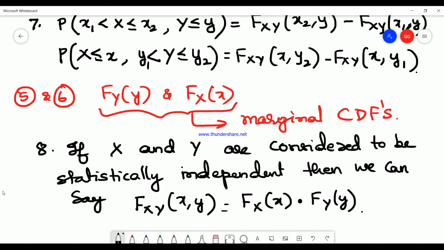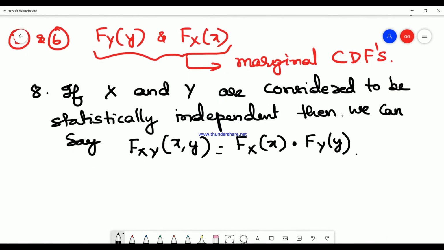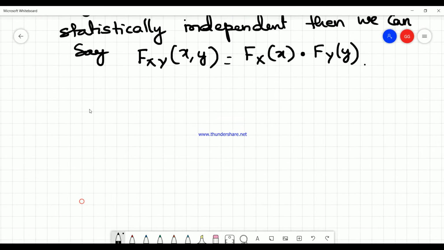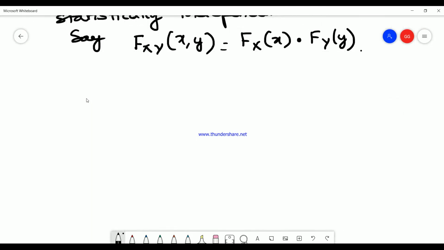This is a very important property. You get the marginal CDFs by the fifth and sixth properties, and you can apply them in property eight to find the joint cumulative distribution function when X and Y are statistically independent. I hope all the properties and the definition of the cumulative distribution function are clear to you.